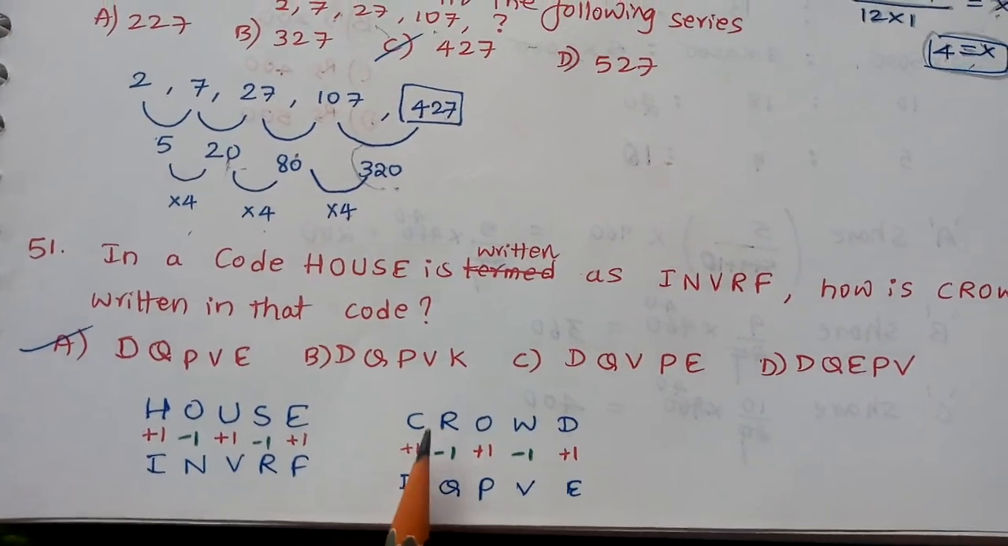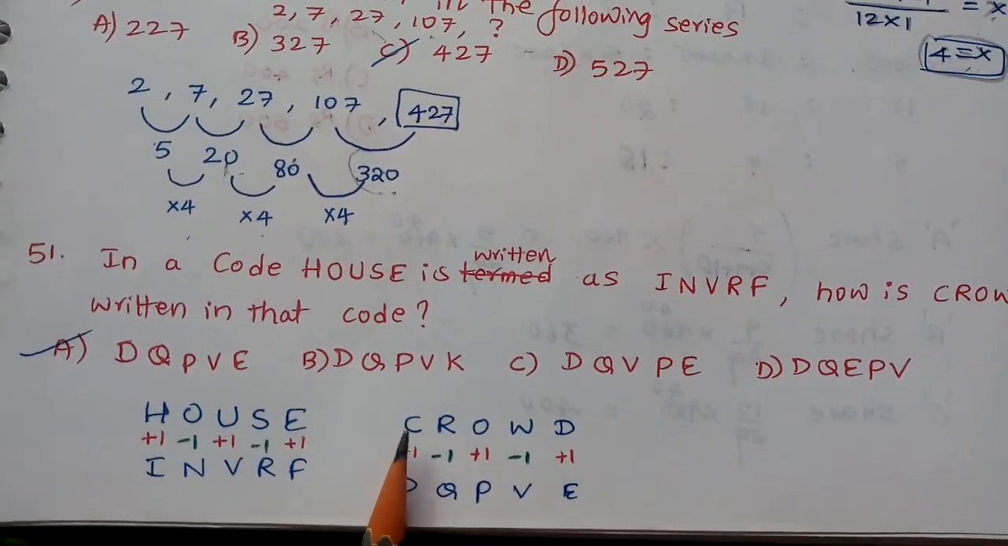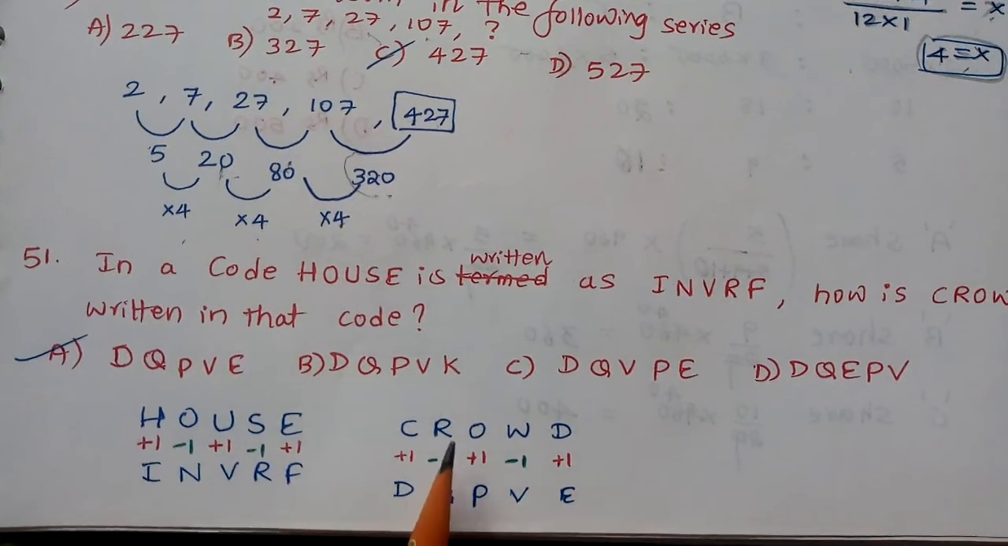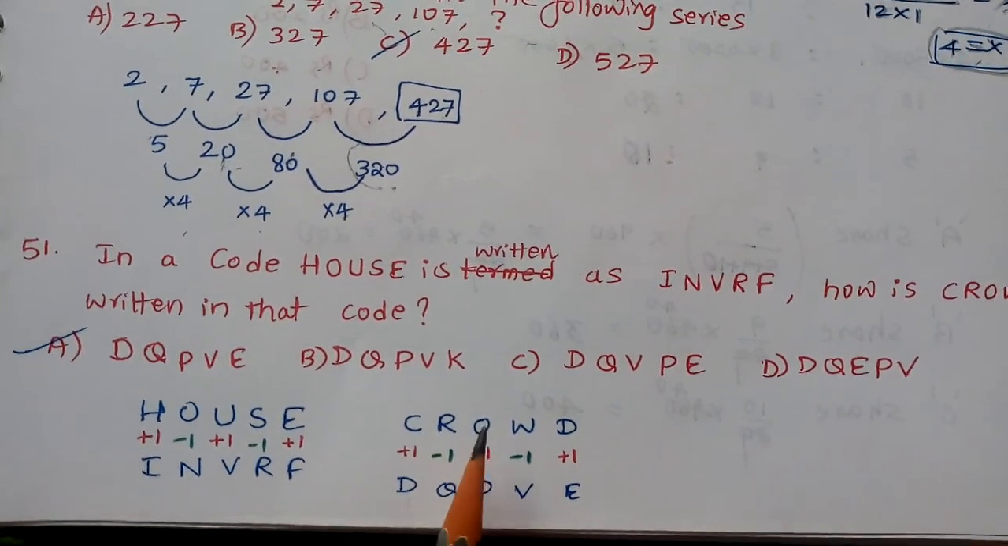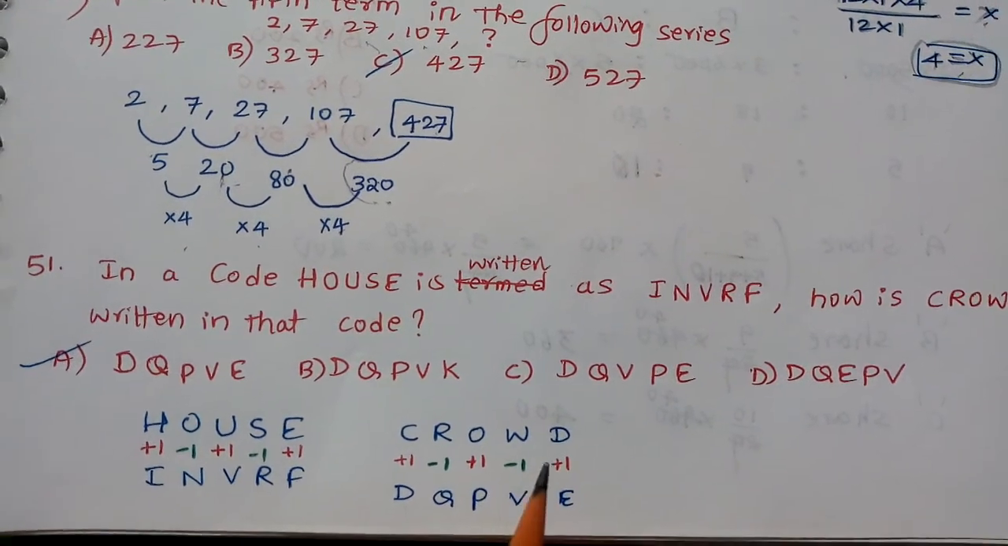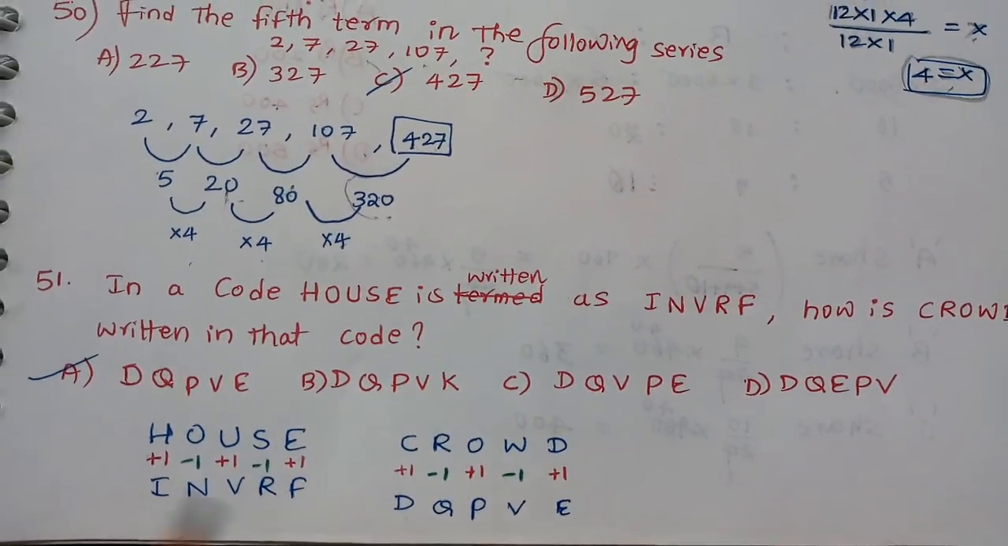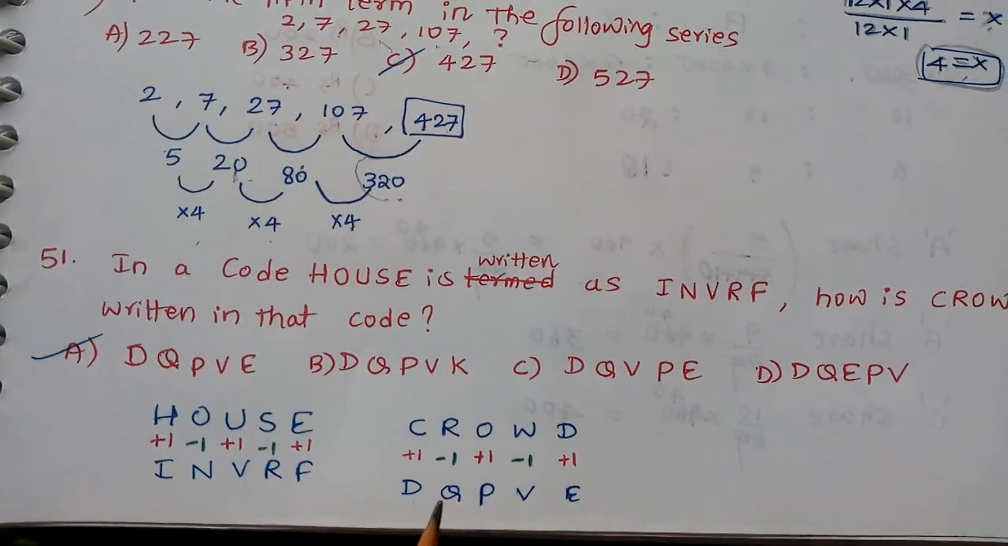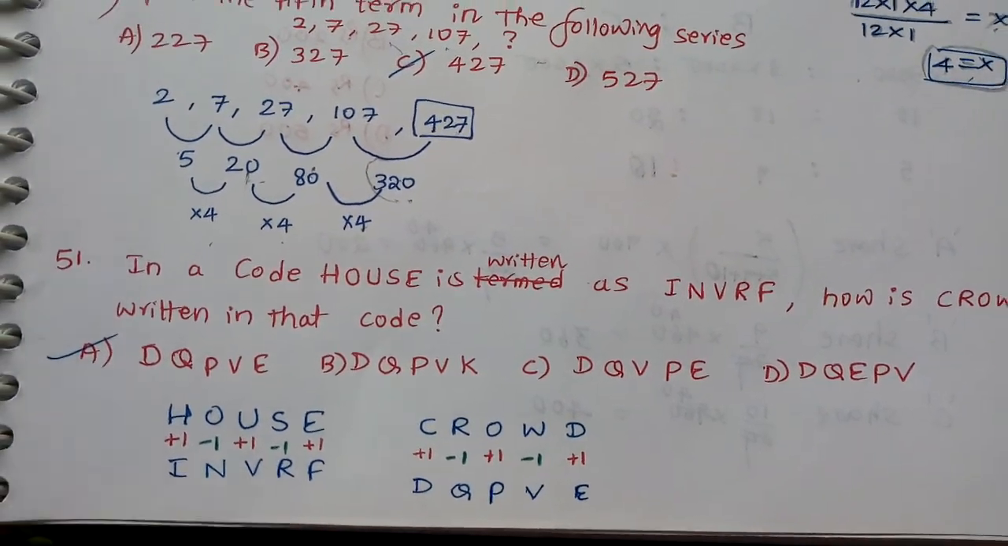Plus 1 for F. Like this you do. C's next alphabet is D, R's previous alphabet is Q, O's next alphabet is P, W's previous alphabet is V, D's next alphabet is E. If you do it like this, you will get DQPVE, that is option A.